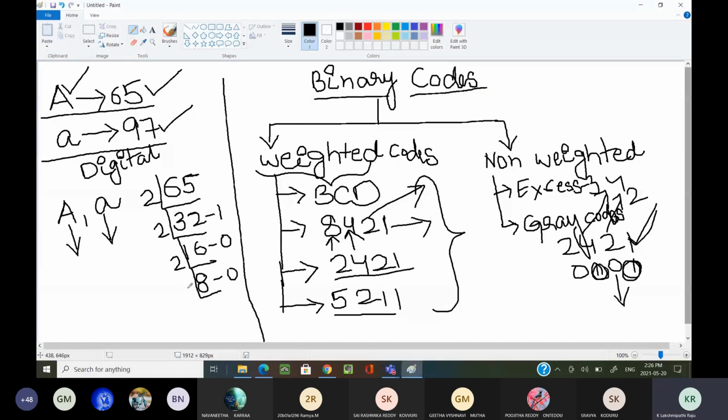Okay. Now, 2, 4 times, remainder 0. 2, 2 times, remainder 0. 2, 1 time, remainder 0. Now tell me what number I am getting. 1, 5 zeros, 1. How many bits are there? 7 bits.